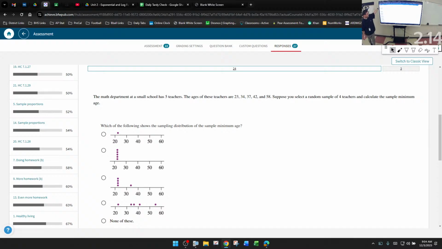Why are you choosing 23 that many times? Because in all the possible samples that you could take of 4 teachers from the 5 teachers, 23 is the minimum 4 times. I could see how you messed up on that one, because once you choose a 23, you can't choose the 23 again. But I could see how you could miss that one easily.